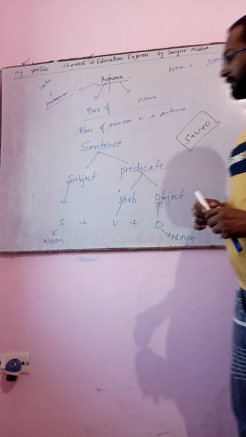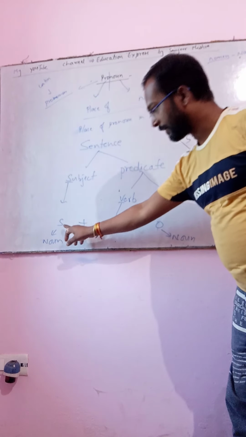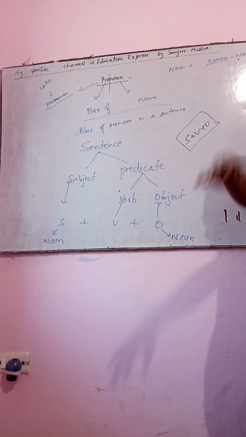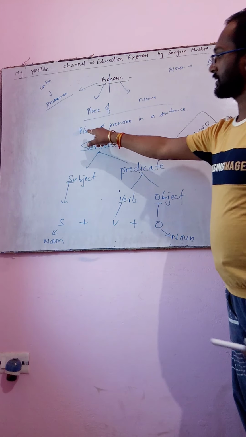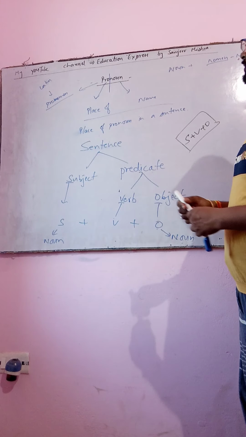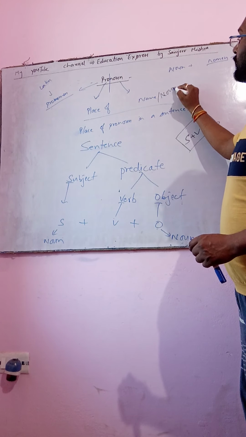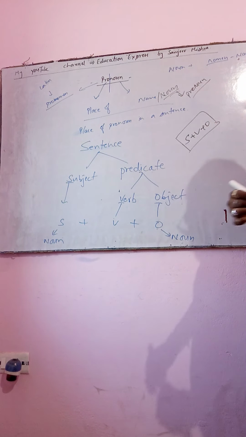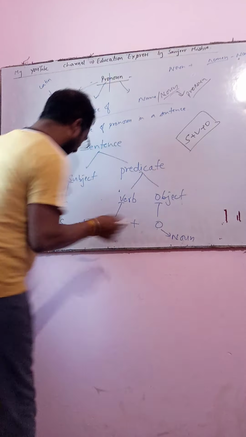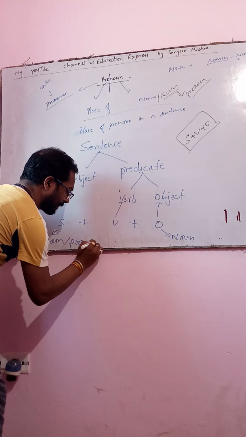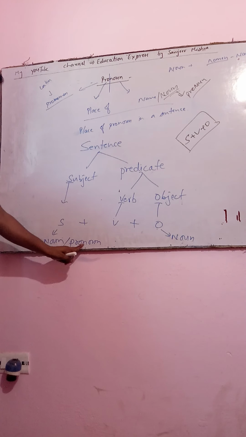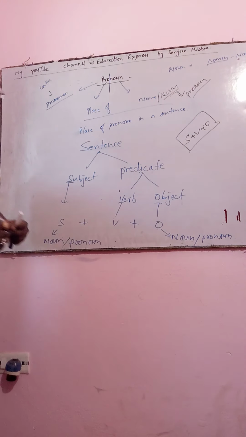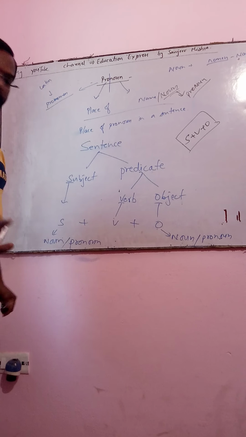Now let us see the place of noun in a sentence. Noun is in the place of subject and in the place of object. Now just switch to what we discussed earlier: place of name. Place of name means place of noun. Where there is a noun, we will use a pronoun. Is that clear? So now we can write in that place. Here is a noun, so we can use a pronoun also. Here is a noun, so we can use a pronoun here. Is that clear?